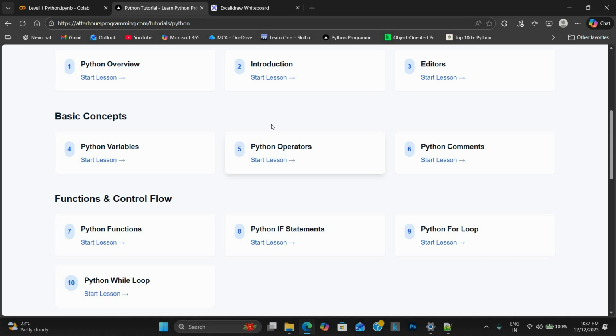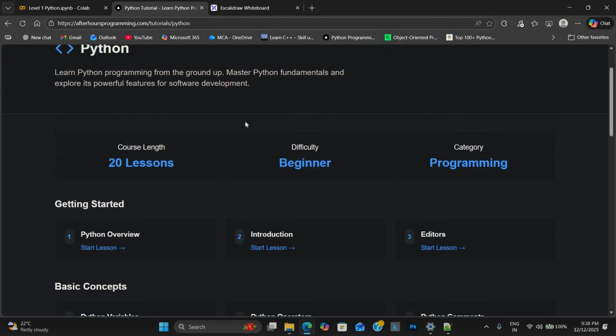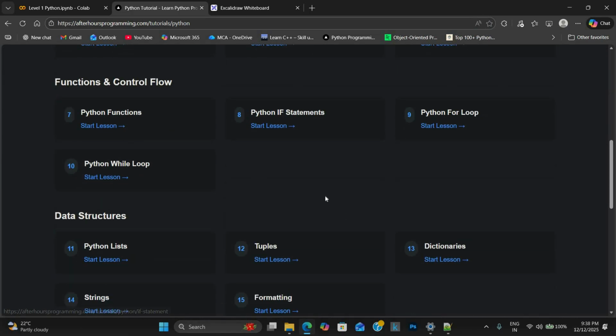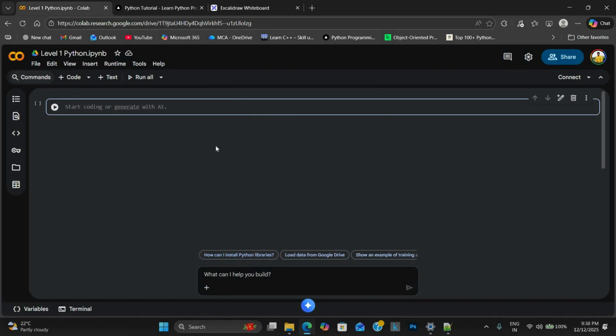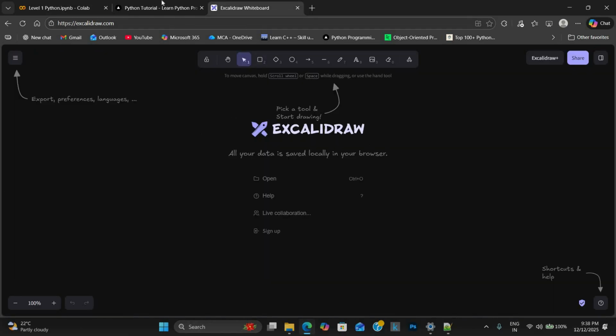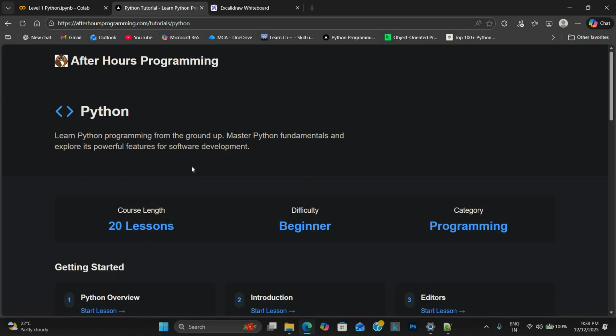for the theoretical purpose, I was referring to this website, but you can refer to your own website. Let's say if you need, I will just put it in dark mode. I don't need this much brightness. Okay. Yeah. So this is the theoretical stuff that we are discussing in this video. So I will read the theory part from this website and try to explain the practical way in this Google Colab. And if I just want to draw, I'll draw these things here. Okay. Just for the overview of my lecture. Okay. I hope you get the idea.